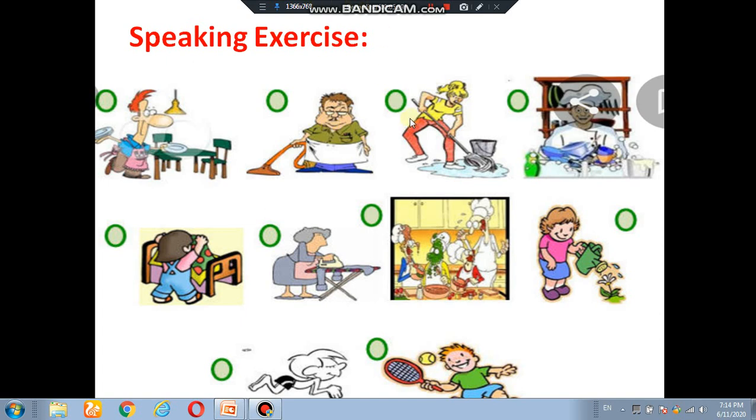Saba is washing the floor. Good. Now number 4. The servant is washing the pots. Come to this picture, 5. Hania is making the bed. Now, Polly is pressing the shirt. Good. They are cooking the meal.